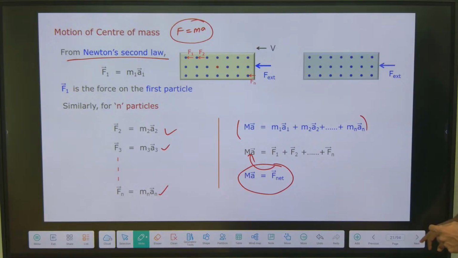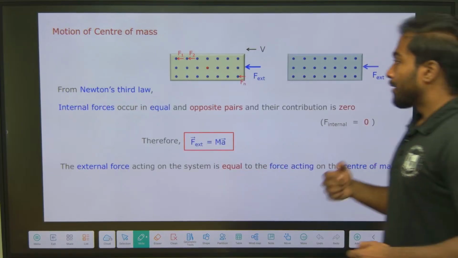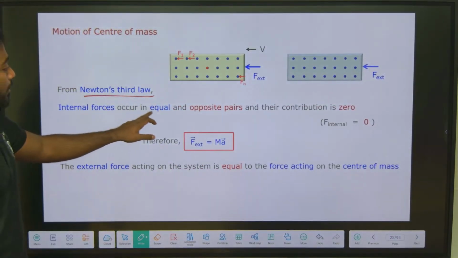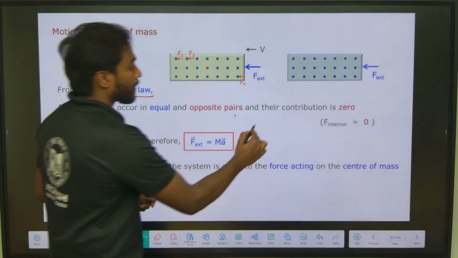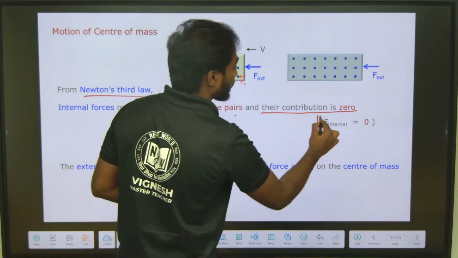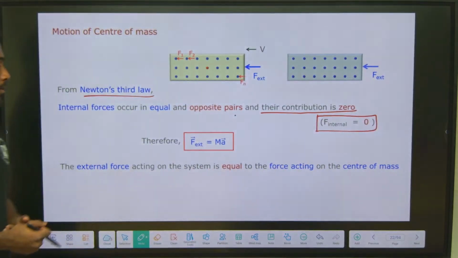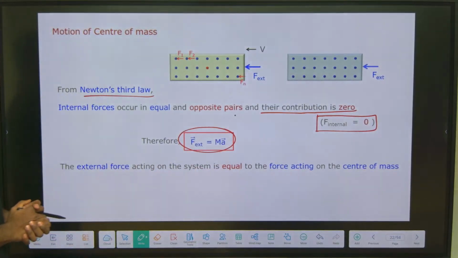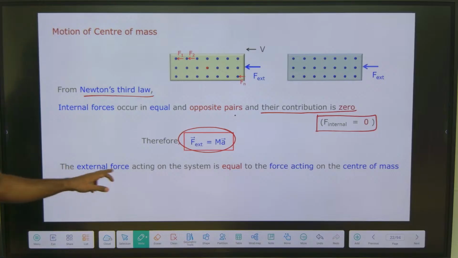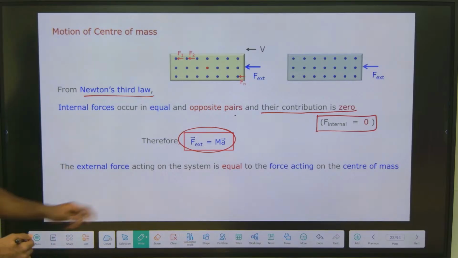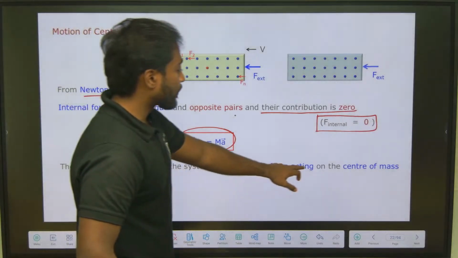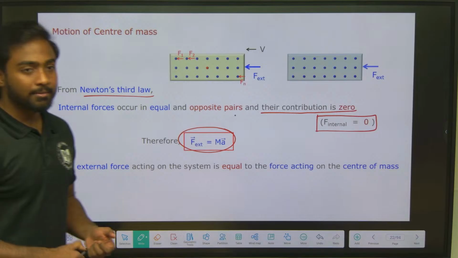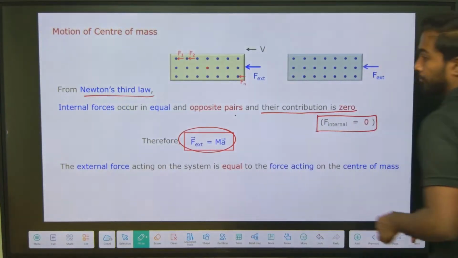From Newton's third law, internal forces occur in equal and opposite pairs and their contribution is 0, so F internal equals 0. Only external force remains, which is mass into acceleration. So the external force acting on the system is equal to the force acting on the center of mass.